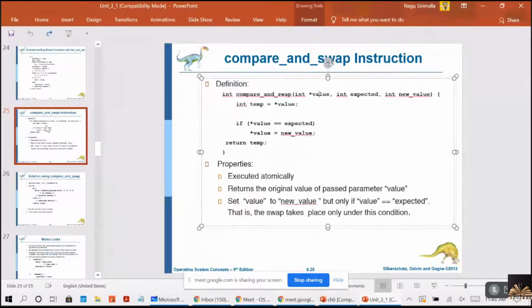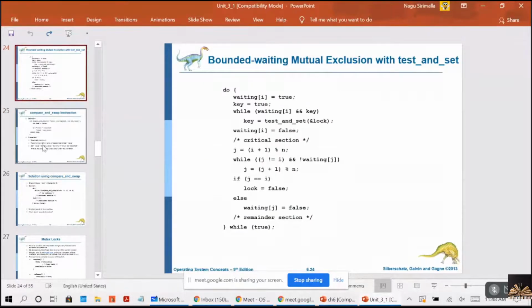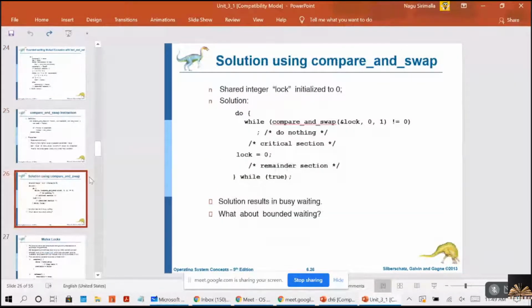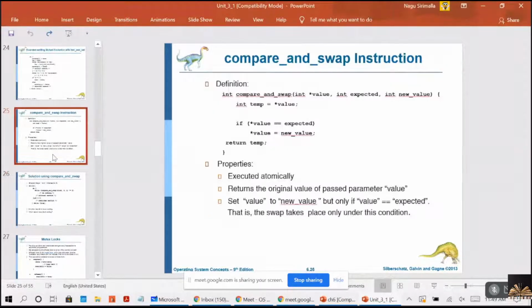Now, check the condition here. What is the lock? 0, right? What is this? Expected. What is this? New. Now, what has the value become? 1. Value is equal to new value, right? So the swapping was done. The value is having 1 now, right?